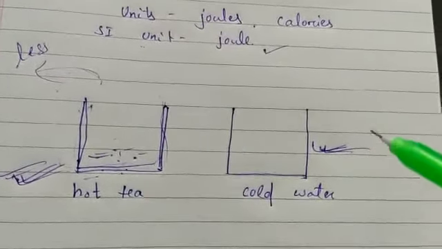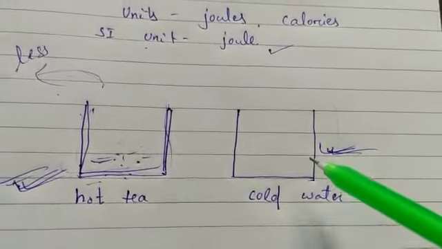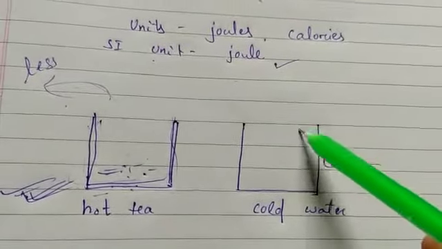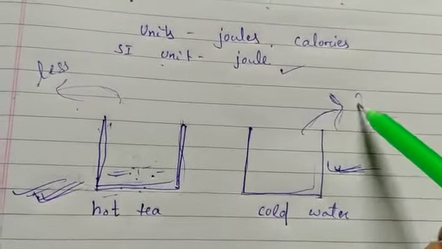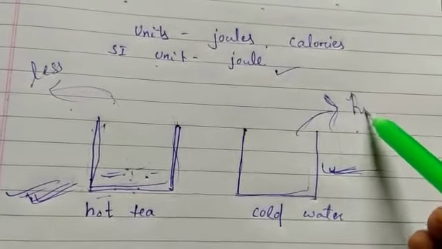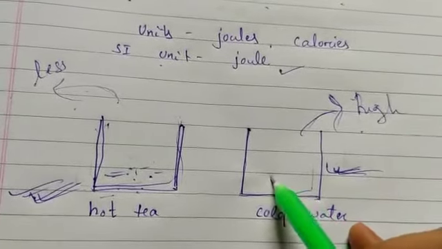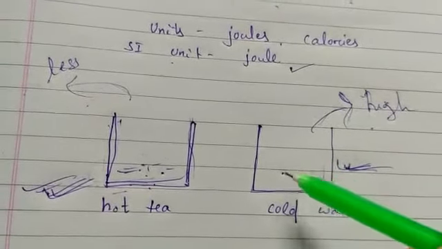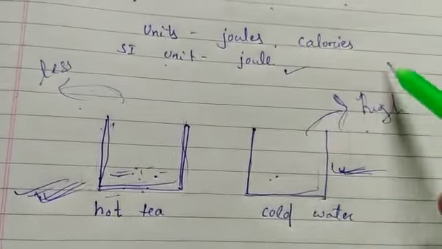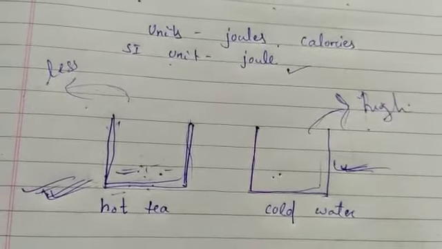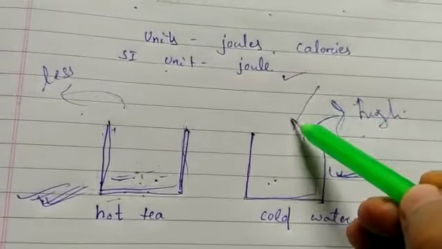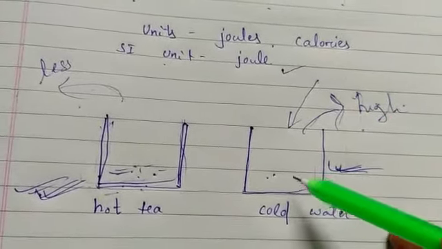Similarly, the cup with chilled water has a lower temperature than the surrounding. If we consider this cup and the surrounding area, here the temperature is very low, but in the surrounding the temperature is high. So here also heat flows from the high region to the lower region.